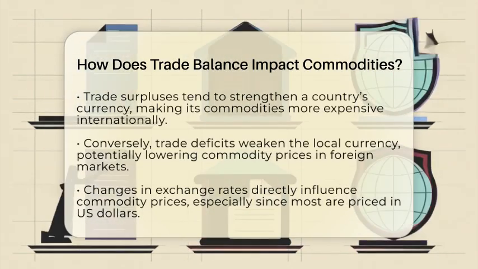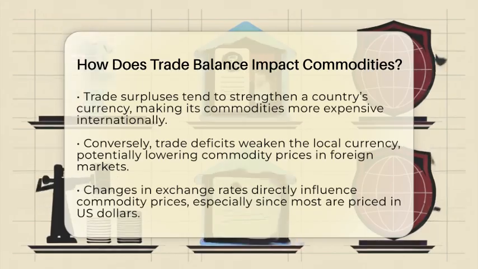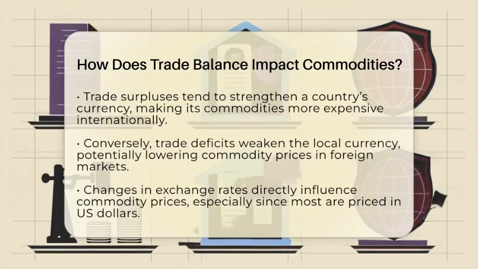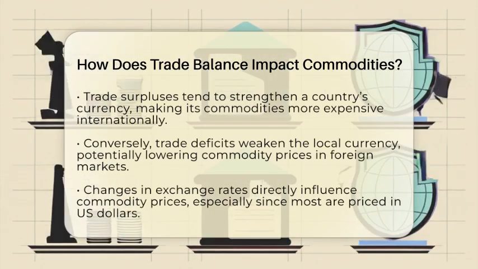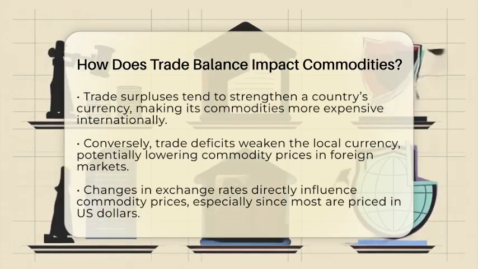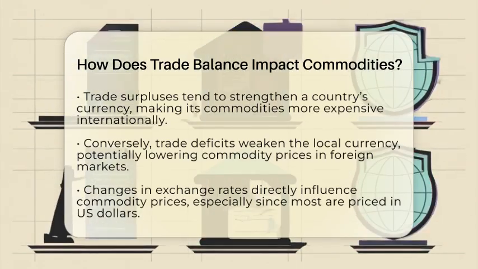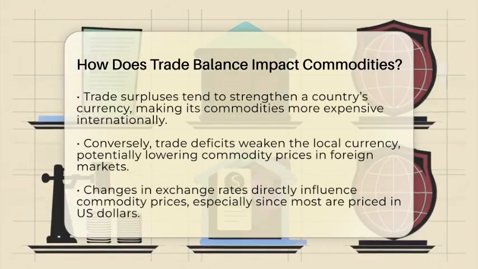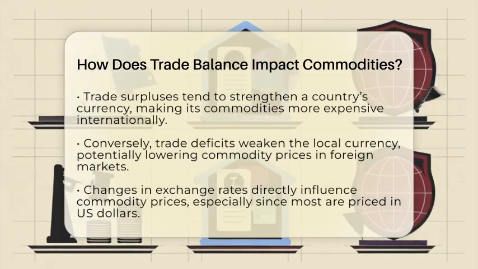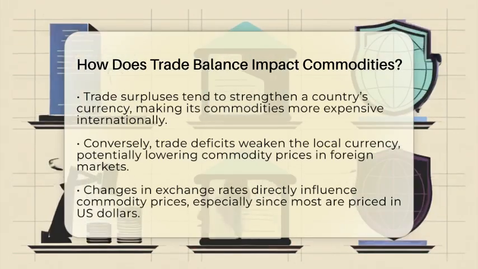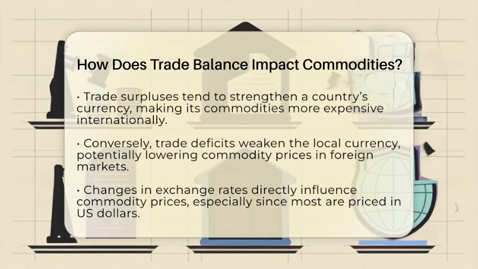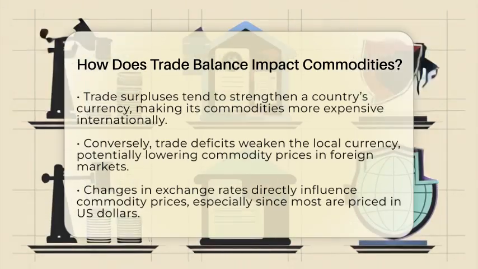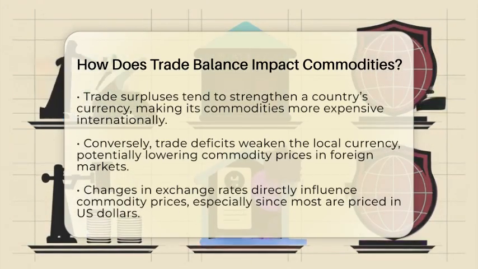Conversely, a trade deficit often weakens the local currency. A weaker currency makes commodities cheaper in foreign markets, possibly boosting exports and prices. Since most commodities are priced in US dollars, changes in exchange rates can directly affect local currency prices. For investors, tracking these currency shifts helps predict price movements.